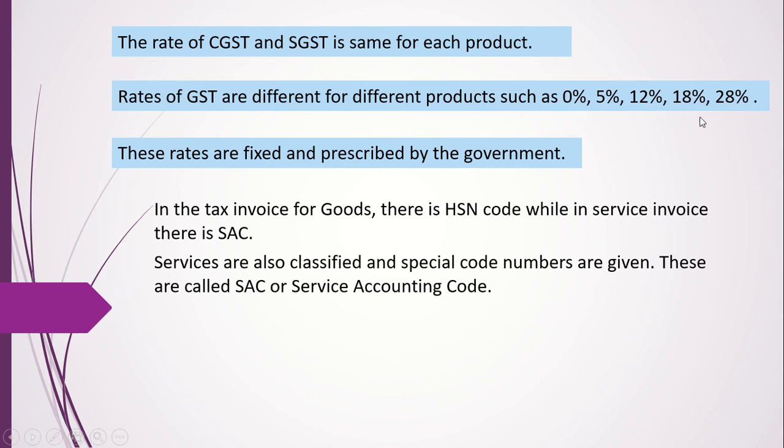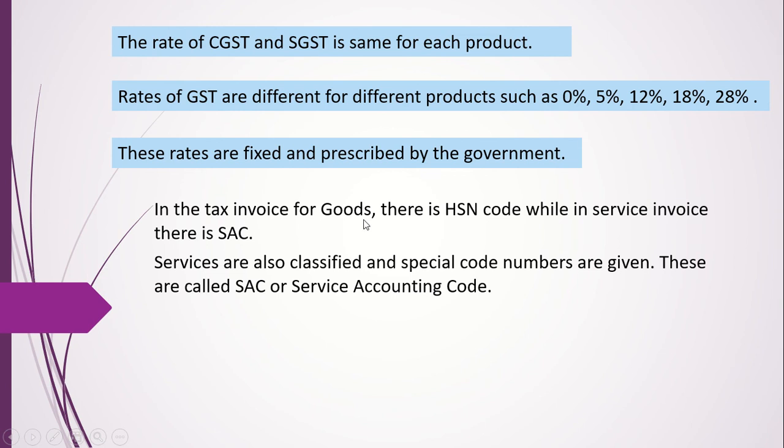Okay, and there would be certain luxury items which may have more than 28% also. These rates are fixed and prescribed by the government, and there may be changes. Some items may be brought in the 5% bracket, some may then be shifted to the 12% bracket. It depends on the government. Every year it may be changed.